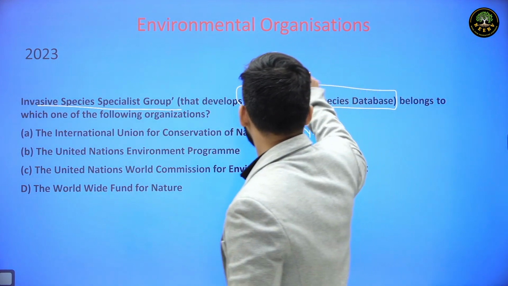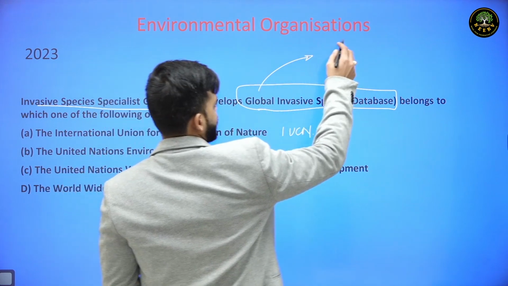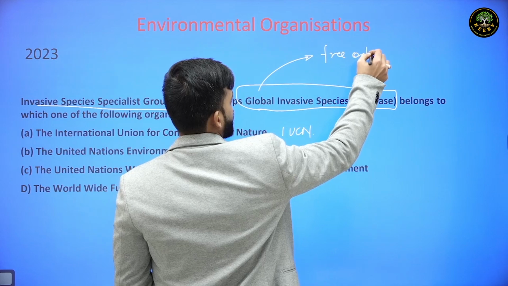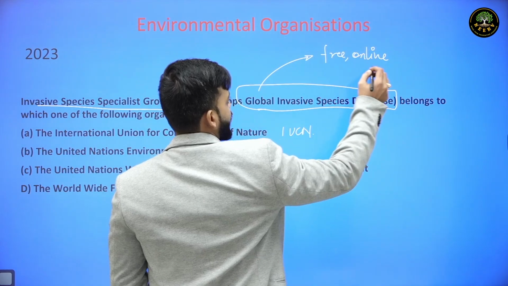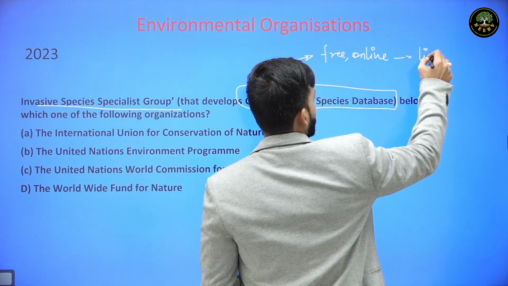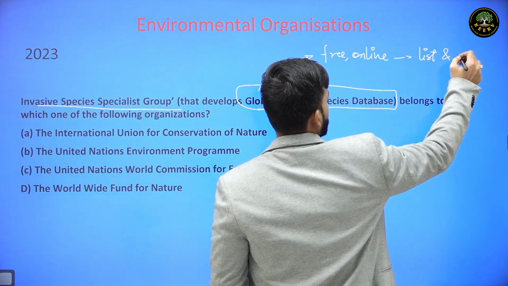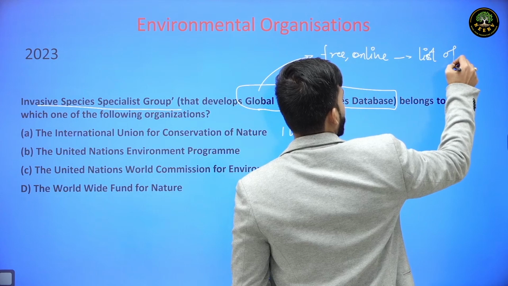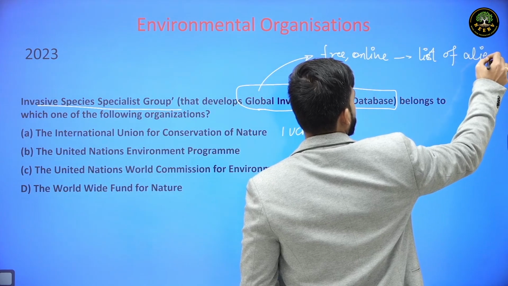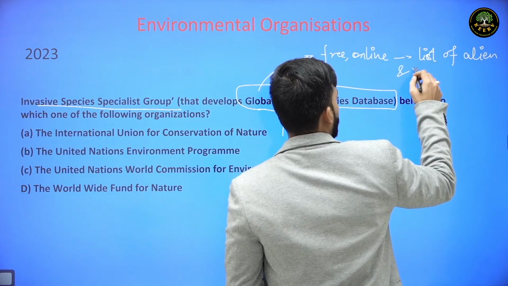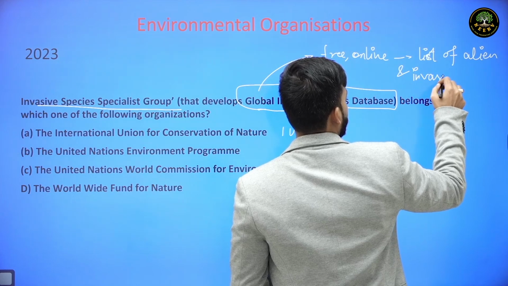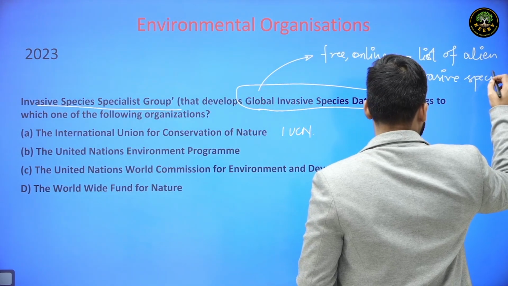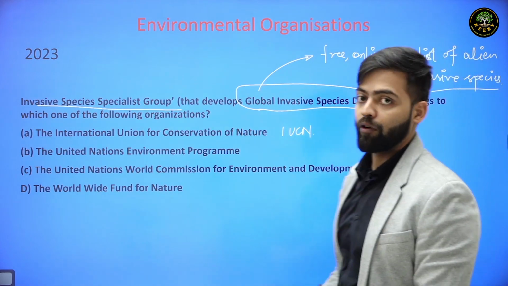Now, as far as this database is concerned, this is basically a free online resource where a list of alien and invasive species is published for public awareness.